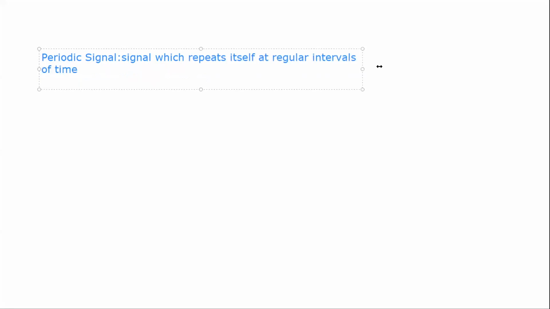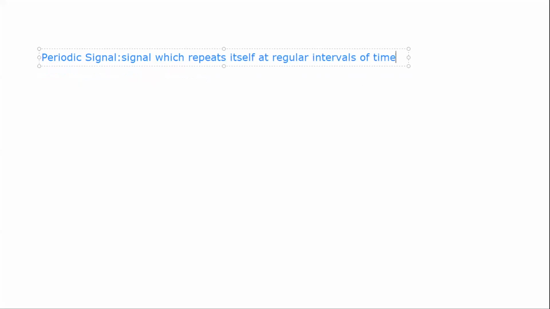See, a periodic signal is a signal which repeats itself at regular intervals of time.